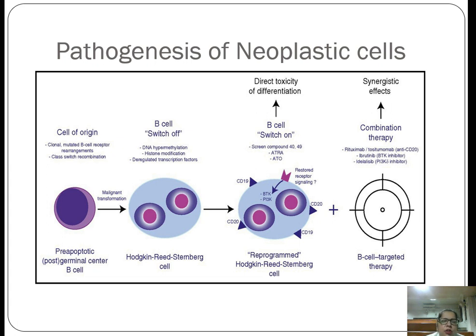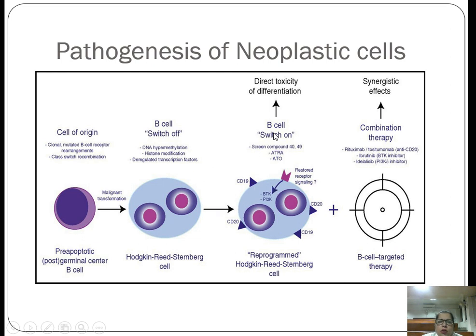This is the pathogenesis of the neoplastic cells. You can see the cell of origin is the germinal center B cell, where clonal mutated B cell receptor rearrangement occurs. This undergoes malignant transformation. Then there is a B cell switch off due to DNA hypermethylation, histone modifications and deregulated transcription factors. This transforms the B cells into the Hodgkin Reed-Sternberg cells.